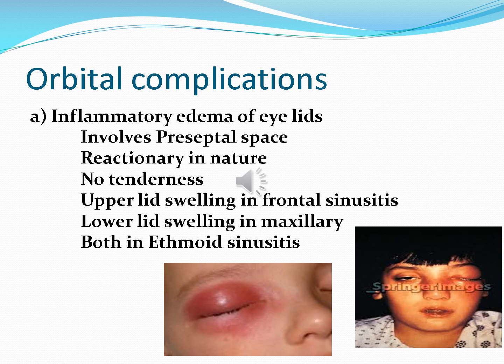Now we come to the orbital complications. Inflammation and edema of the eyelids, because eyelids are attached to the bony orbit with the help of very thick fibrous band. So it is the first indication that infection is spreading to the eyeball.